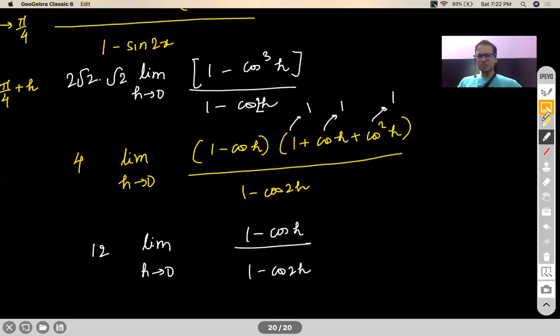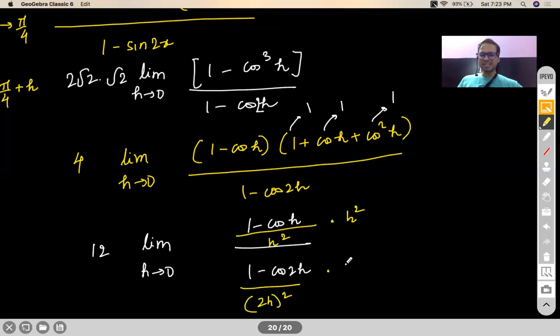Now not to worry, we'll provide them what they want. Let's neutralize them by providing them what they want. So 1 minus cos h would need an h square to neutralize it, isn't it? So I'll multiply and divide with h square. Right? 1 minus cos 2h will need a 2h square to neutralize it.